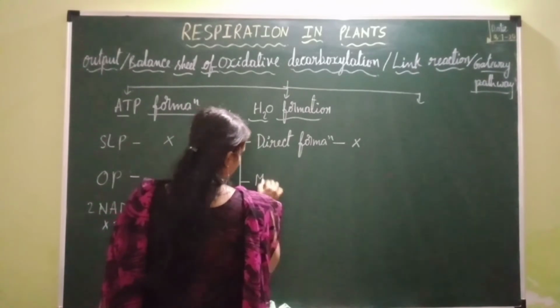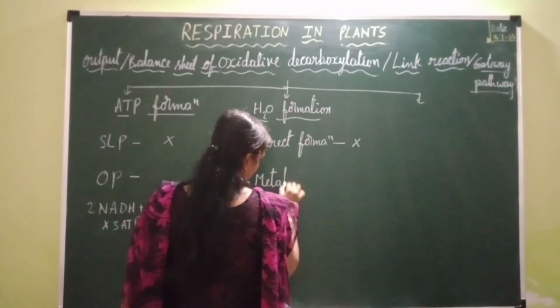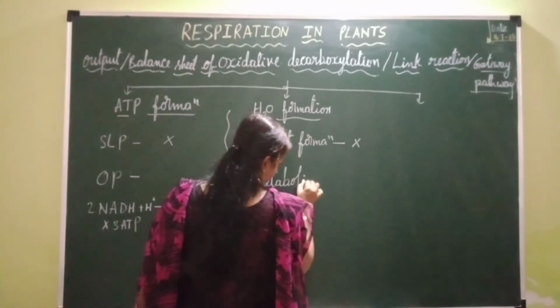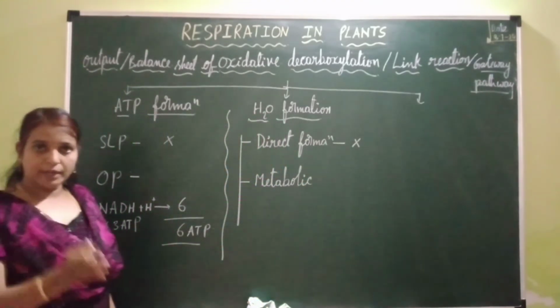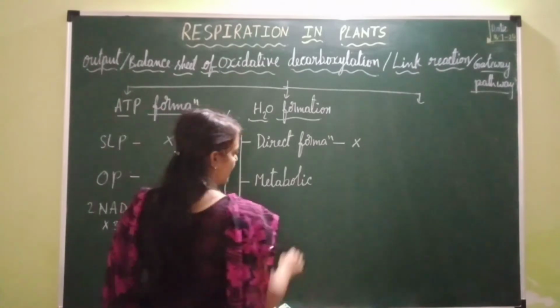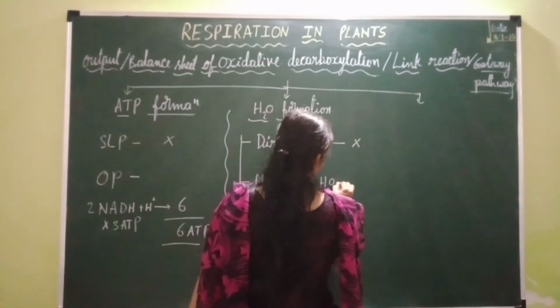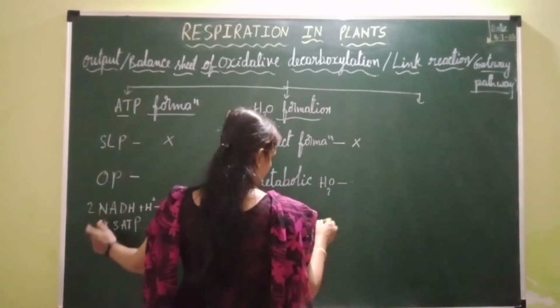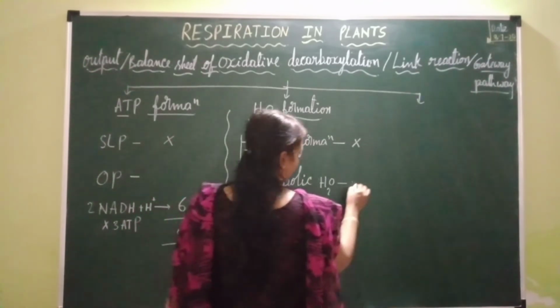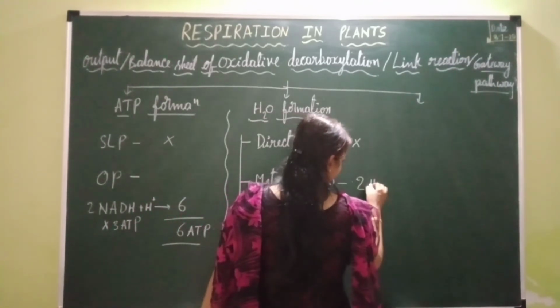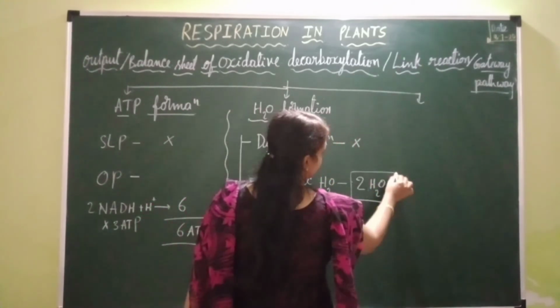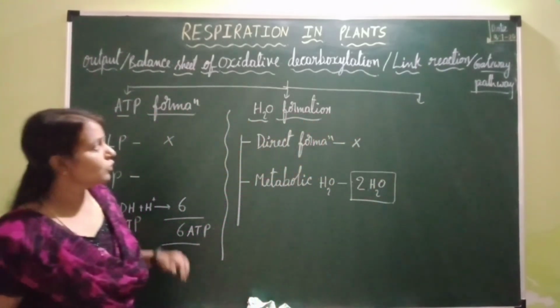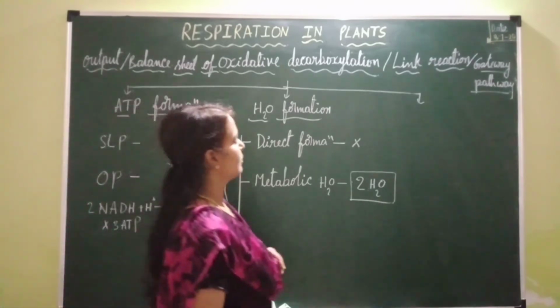And metabolic water. So what is metabolic water? The water molecule which is formed during the metabolic pathway, that is ETS, due to the oxidation of NADH2 or FADH2 is called metabolic water. So how many molecules of NADH2 are formed? 2 molecules. So how many water molecules will be formed? 2 molecules of metabolic water will be formed. So this is the net gain of water molecules formed during oxidative decarboxylation.